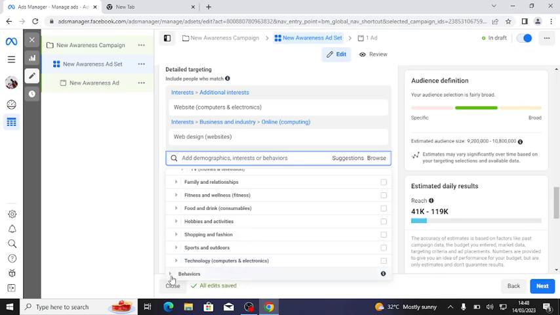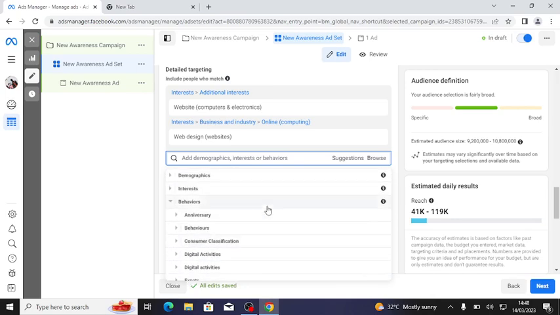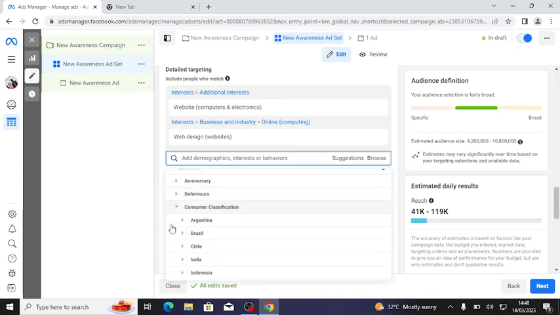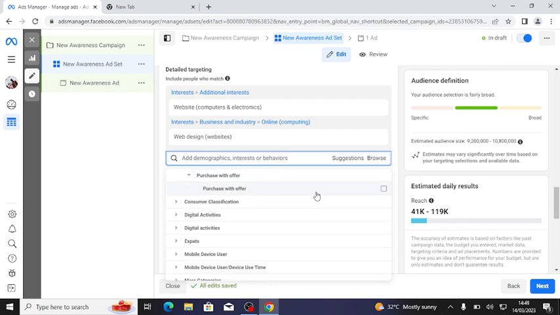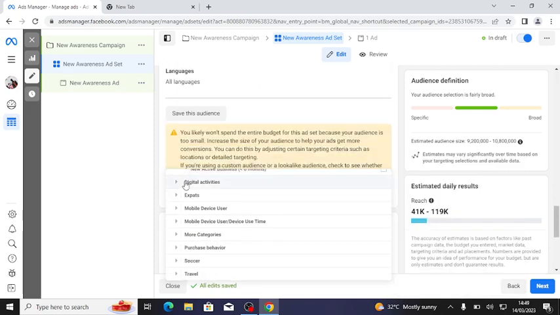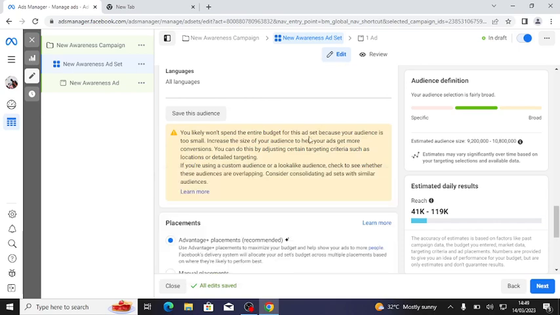So you can target behavior. Now behavior, you see anniversary, you can target behavior here. You can see purchase behavior here. Wait, I think I see behavior. Okay, purchase behavior, purchase with offer. You see, you can select it, digital activities and all that. So you can select anything related to what you want to do.